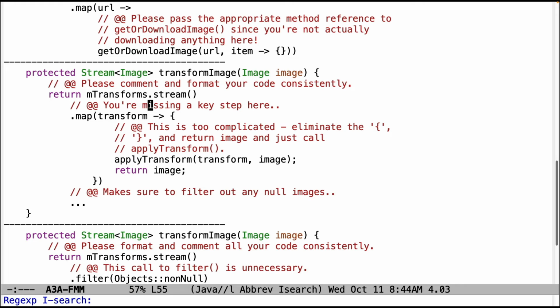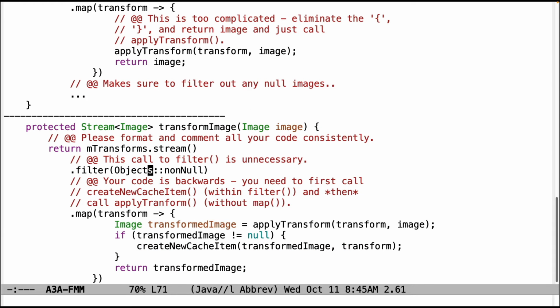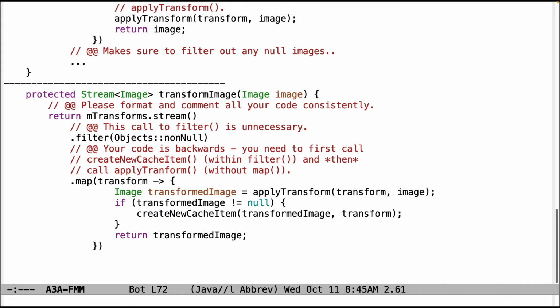And then I don't know what the heck's going on here, but we'll see that there's a couple different mistakes. This is one form of the mistake people are making. This does not have to be done this way. It's too complicated. Make sure to filter out any null pages. Then down here, this is actually another thing I saw that was troubling. Once again, there was a call to filter non-null. No earthly idea what that is doing there. That does not need to be there, but a lot of people were doing it.